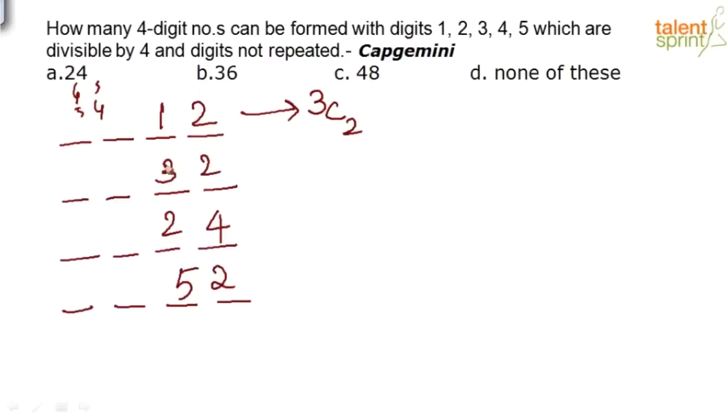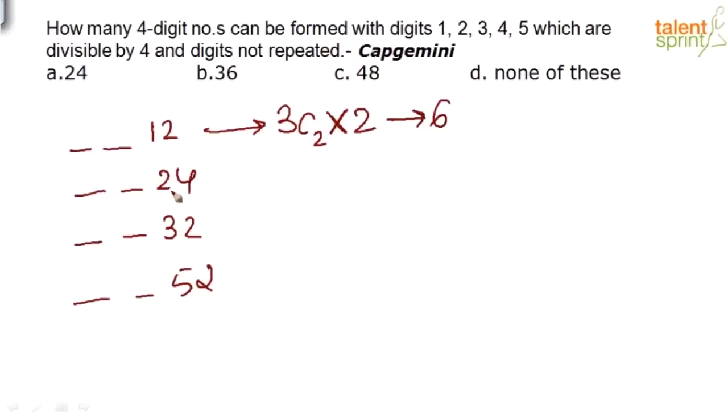So the 2 numbers that I select every time, I can arrange in 2 ways. So totally, how many numbers will I be able to form? 3C2 into 2. 3C2 is nothing but 3, and 3 into 2 is 6. So I will be able to form 6 such numbers which end with 12. Now, let us go to the next case.